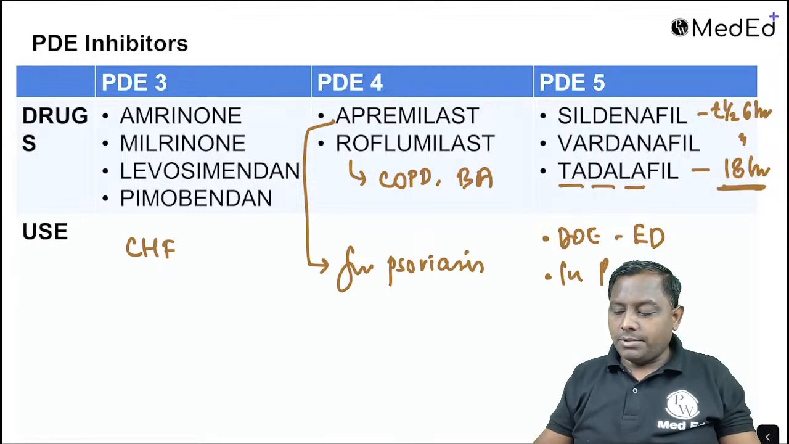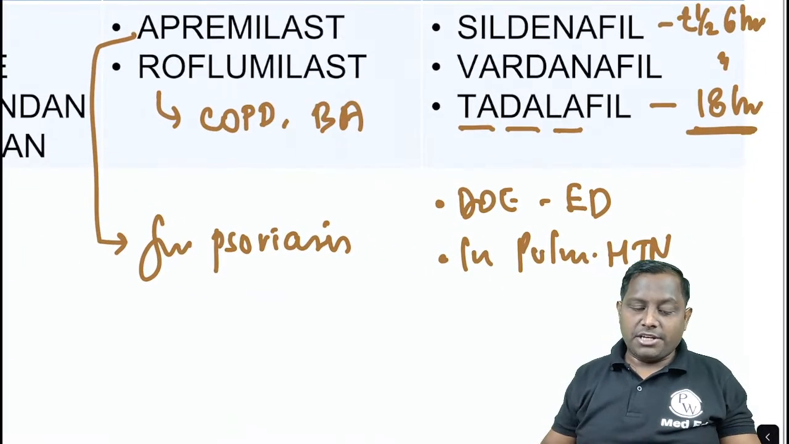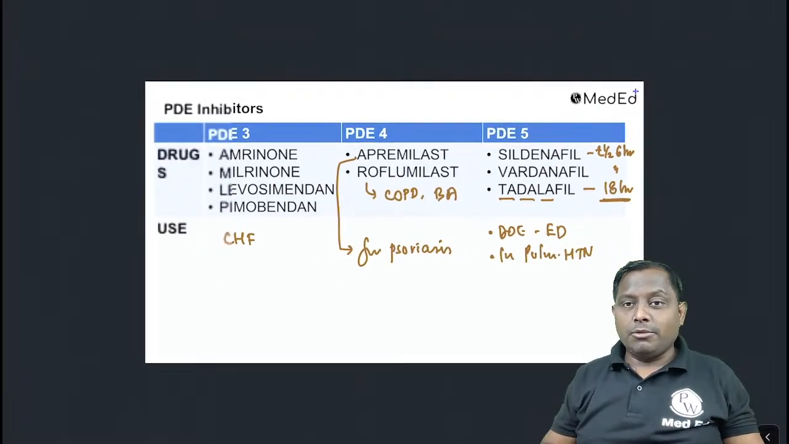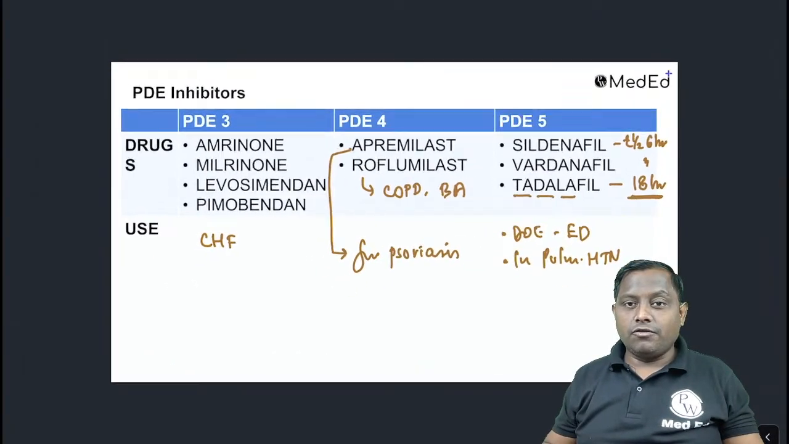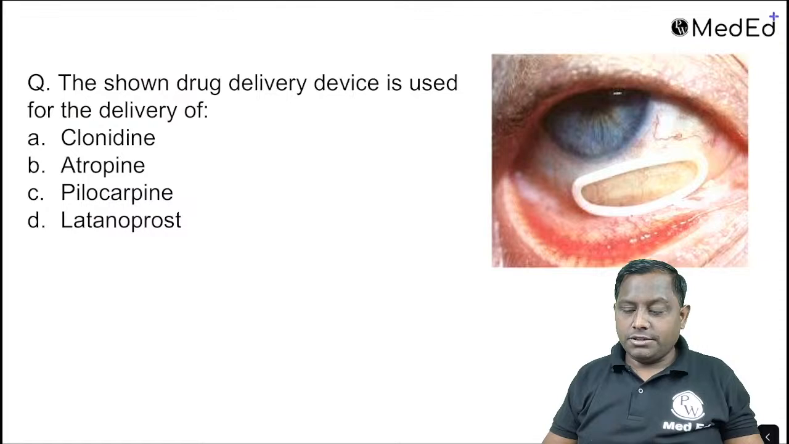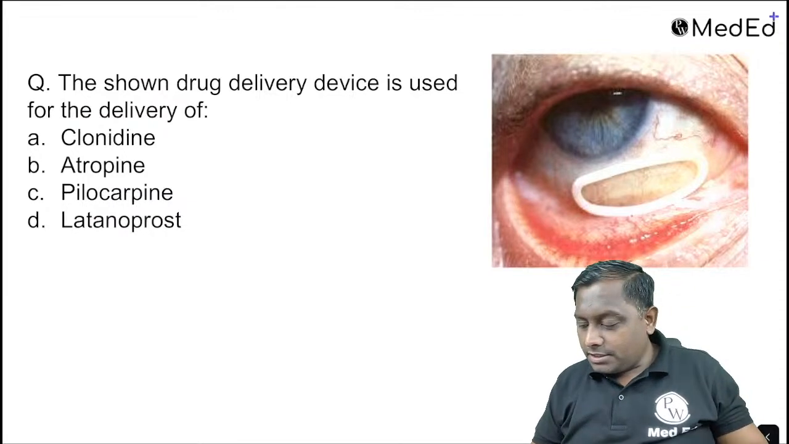प्लस इट कैन ऑल्सो यूटिलाइज इन अ पेशेंट विद द pulmonary hypertension. We can also utilize them in a pulmonary hypertension. All right. So this is your important phosphodiesterase 5 inhibitor. 3, 4, 5 को एक जगह मैंने summarize कर दिया. Important ones.